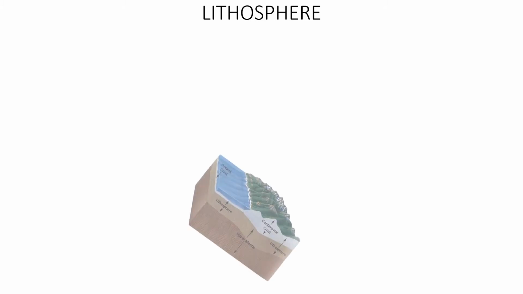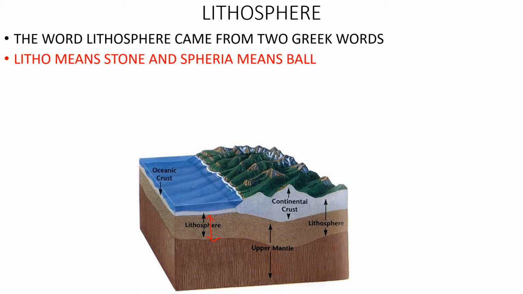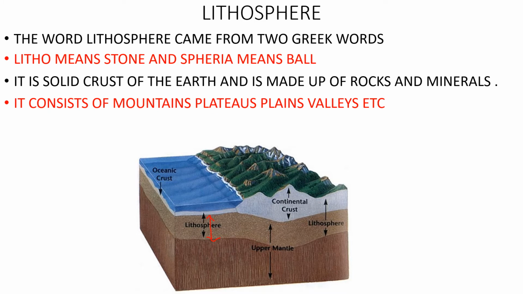Now let us see the first realm, that is lithosphere. This is the image of lithosphere. This red arrowed part is lithosphere. The word lithosphere came from two Greek words. Litho means stone and spheria means ball. So lithosphere, stone ball.